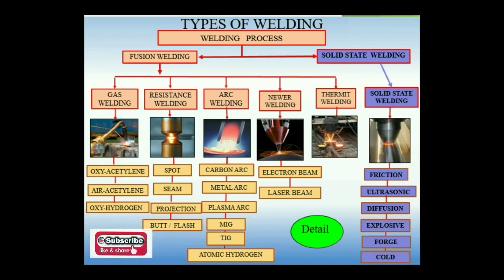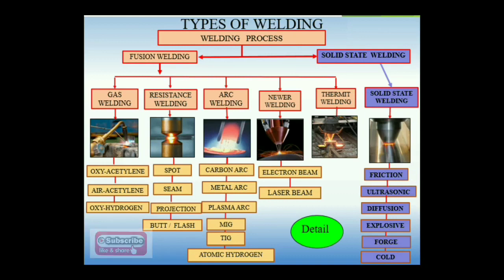Now in the case of the explosive welding process, suppose I want to make a joint on large sheet metals. Sometimes an RDX kind of explosive is used for joining sheet metals. Forge welding and cold welding processes are also considered solid state welding processes. By the application of forging and cold rolling, the joint is carried out, and that does not make any kind of fusion between the base metals.